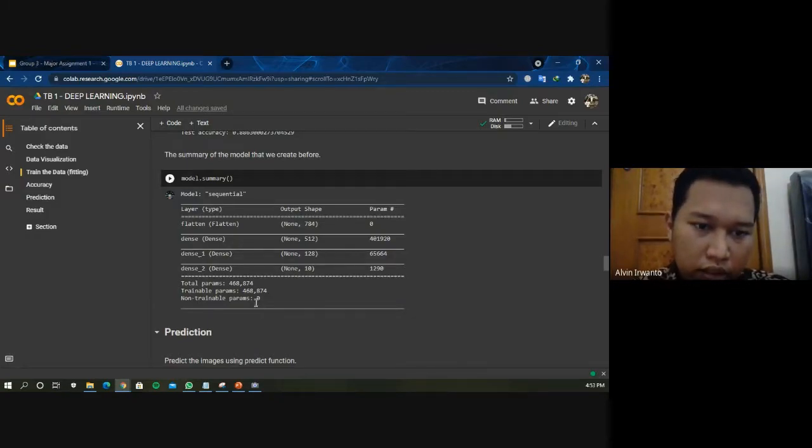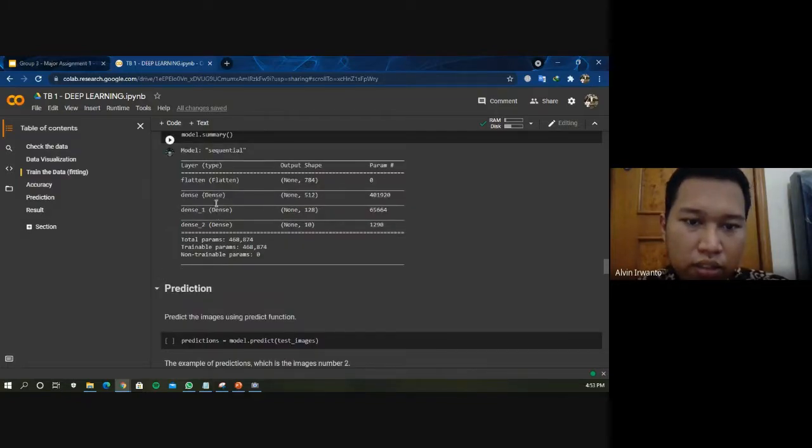And after that, there is a model summary. It contains the layer type, output shape, and the parameters. The first is flatten, which is the input layer. It contains none and 784, which is the pixels of the image. Next is the dense, a first hidden layer that contains 512 nodes. The third is the dense one, the second hidden layer that contains 128 nodes, and the last is the output layer, which contains the 10 classes in the dataset.